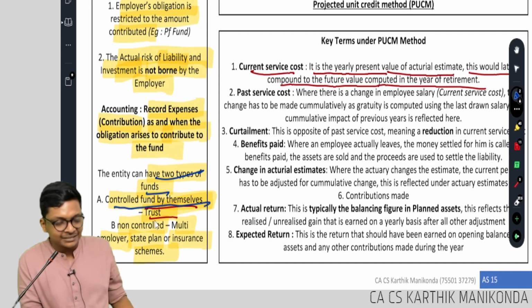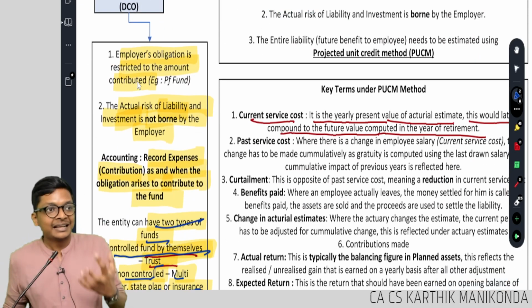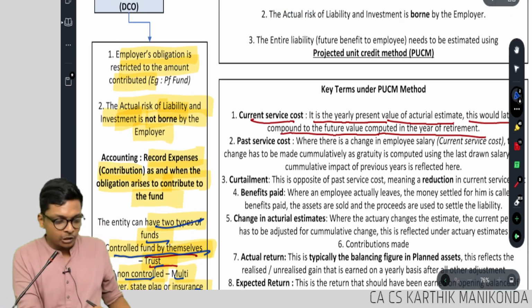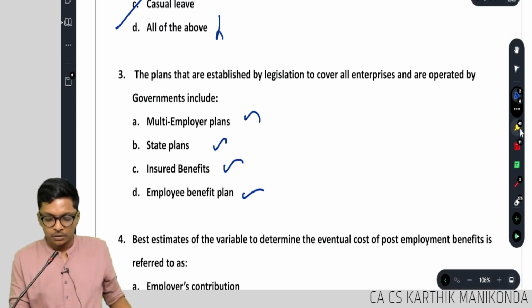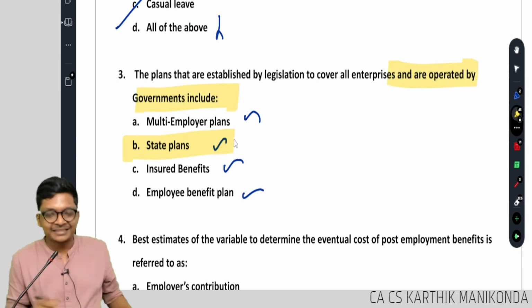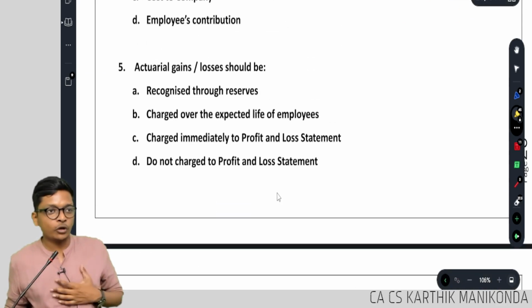Controlled by themselves, trust. Non-controlled: multi-employer, state plan, insurance scheme. And I told you state plan means controlled by government, state or central government. Now come and answer this. If it is operated by government, it means state plan. 3B, state plan. Guys, are you following, guys?